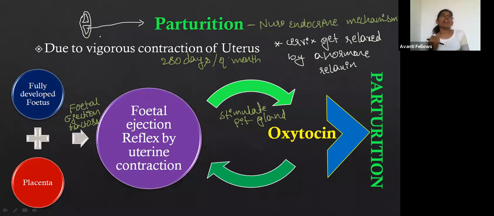So far the fully formed fetus is present inside the mother's womb, in the amniotic fluid, right? But whenever the baby comes out, now what happens? The baby has to breathe on its own, right? So far the placenta and some of the extra-embryonic membranes have been taking care of this.